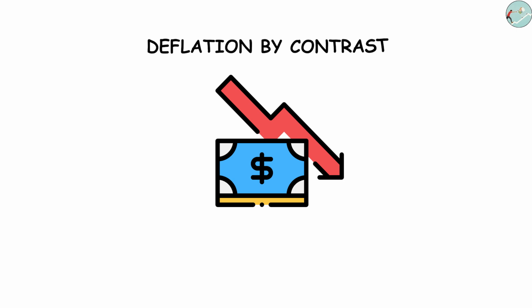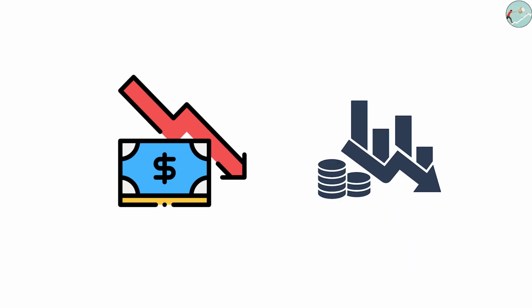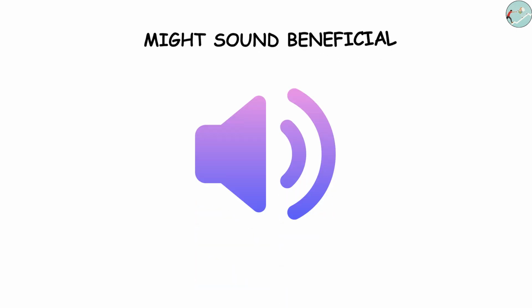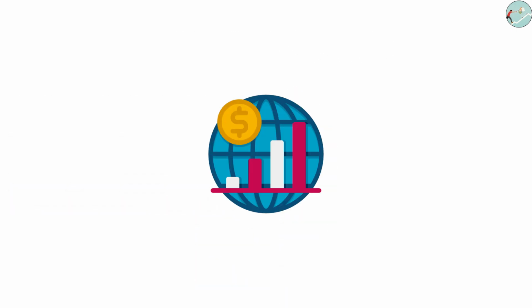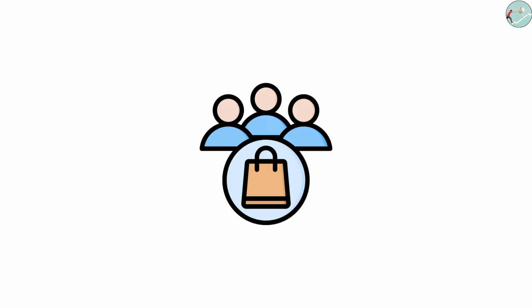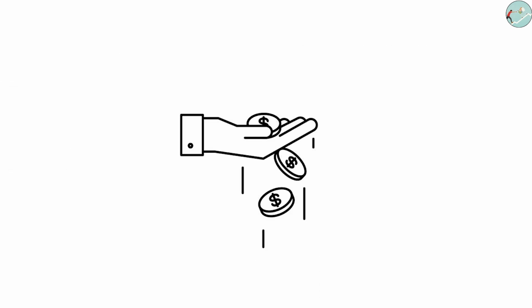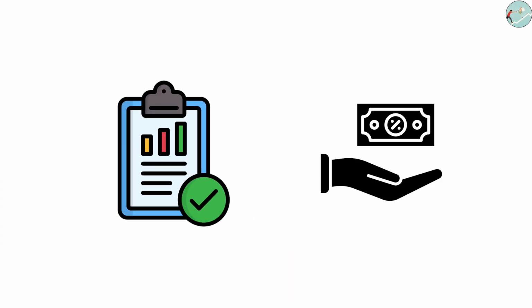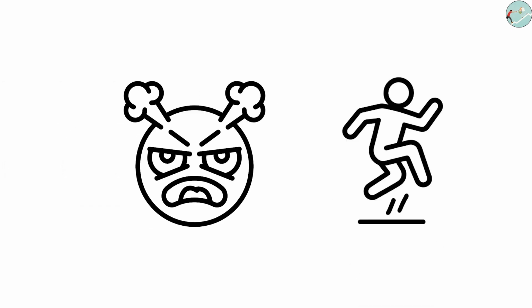Deflation, by contrast, is a sustained decline in the general price level. It means that money buys more tomorrow than it does today. While this might sound beneficial, the dynamic it creates in an economy is deeply destabilizing. Consumers delay spending, businesses cut investment, wages fall, and debts become harder to repay. The result is not a virtuous cycle of affordability, but a vicious spiral of contraction.